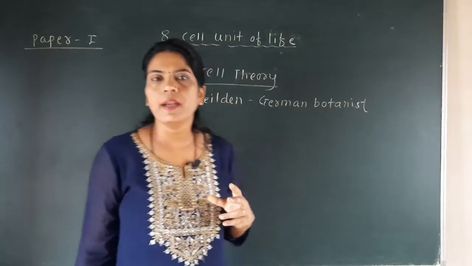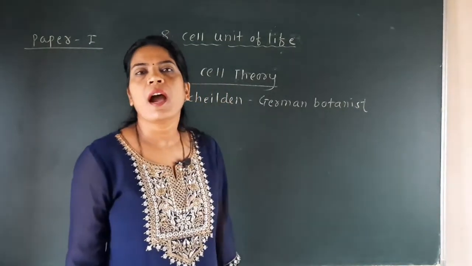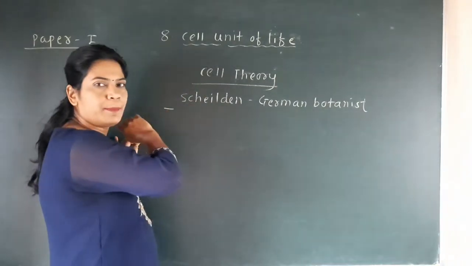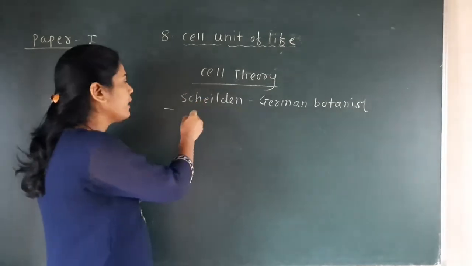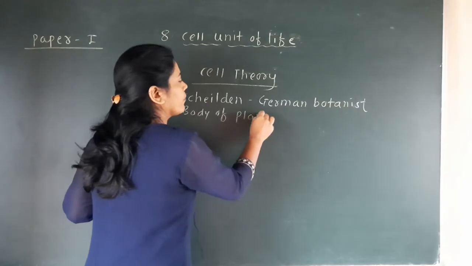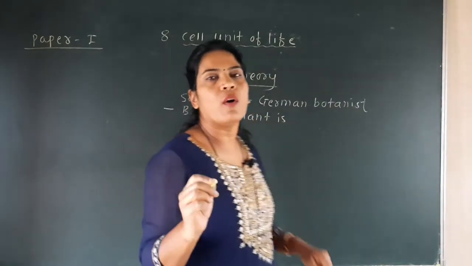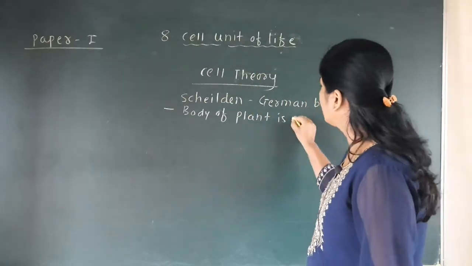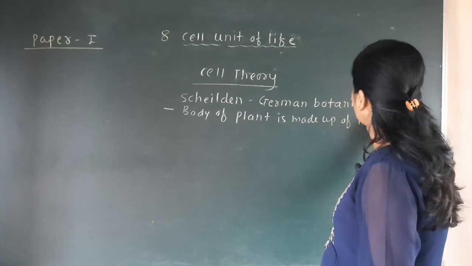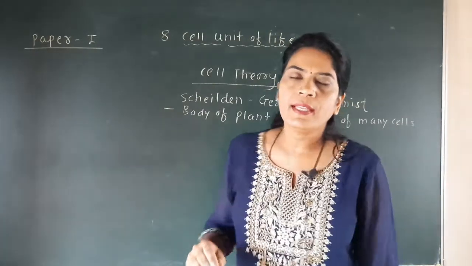So the first statement of Schleiden, the German botanist, is about the plant, because he studied plants and made the important hypothesis that the body of a plant is made up of many cells.